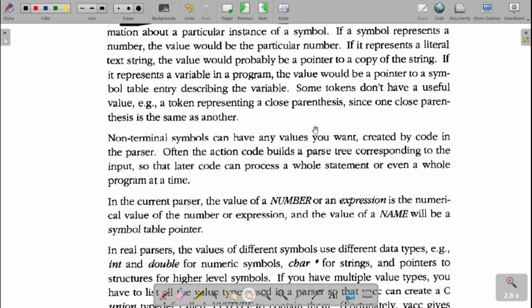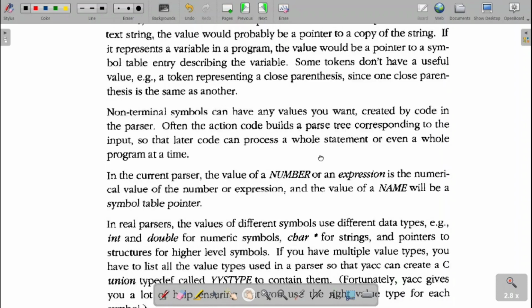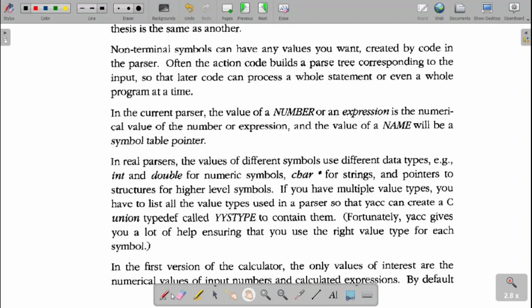For example, for a number, and in the same way, character strings may be different. In many cases, along with the name for the token, we need the value for the token. To solve any arithmetic expression, we need the value. To handle those values, we will go with the concept of YYSTYPE.